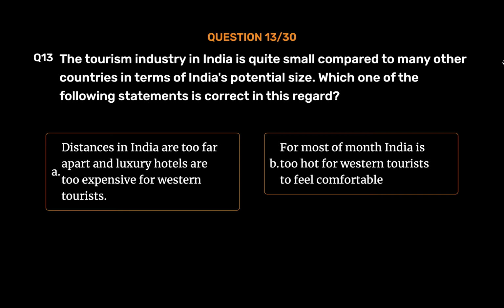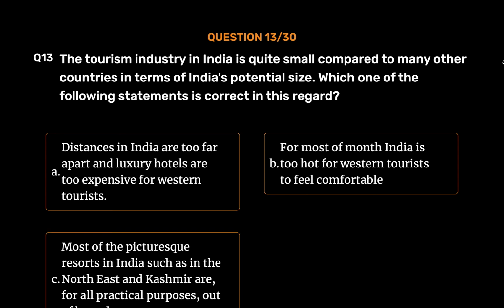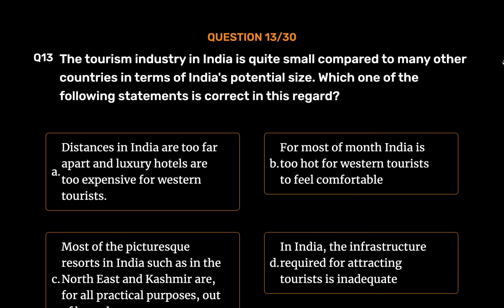Option B, for most of the month India is too hot for Western tourists to feel comfortable. Option C, most of the picturesque resorts in India, such as in the Northeast and Kashmir, are, for all practical purposes, out of bounds. Option D, in India, the infrastructure required for attracting tourists is inadequate. The correct answer is Option D.